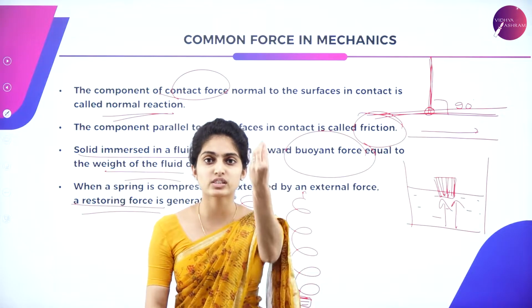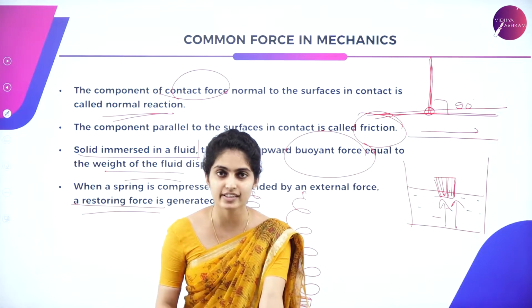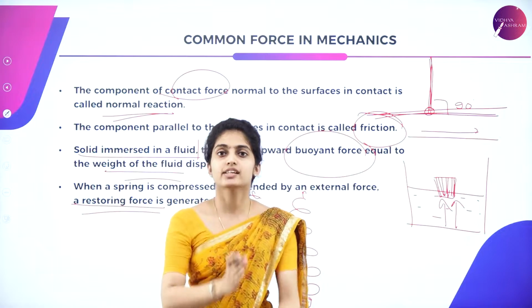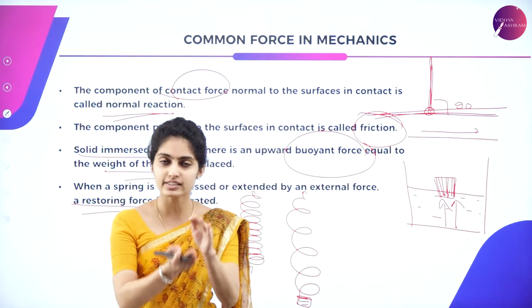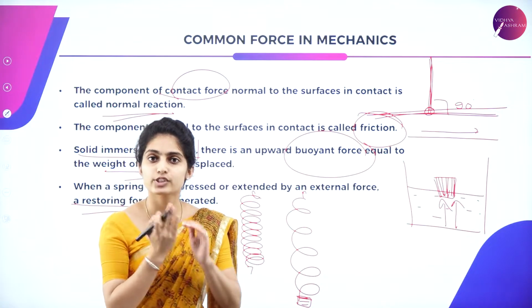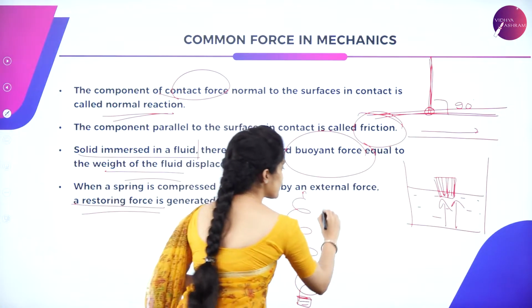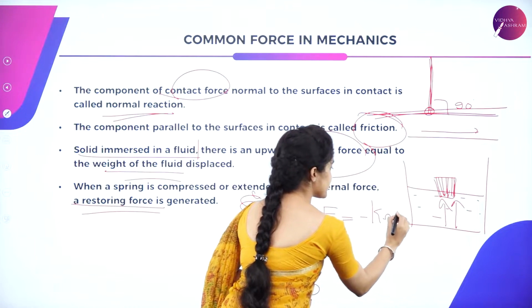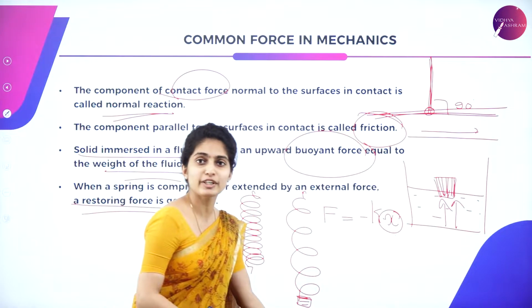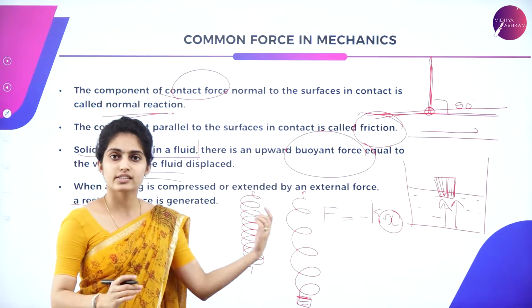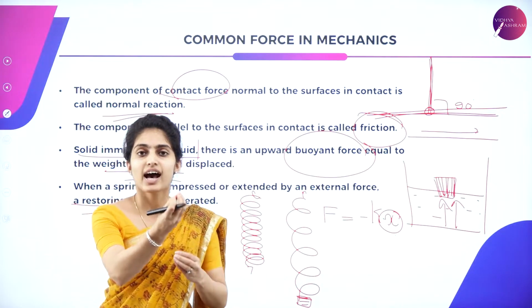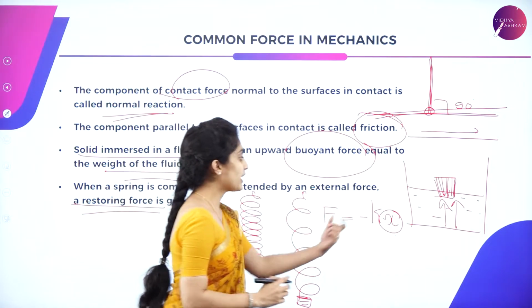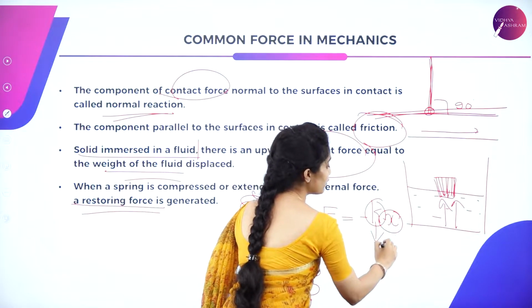Suppose you pull a spring down, it is extended. You just leave it off. It gets restored back to its place. If it gets compressed, it is restored backwards. So that force is given as F is equal to minus K into X. X is the displacement of the spring, to what distance it has moved, that is, extended. So minus K, where K is nothing but the force constant.